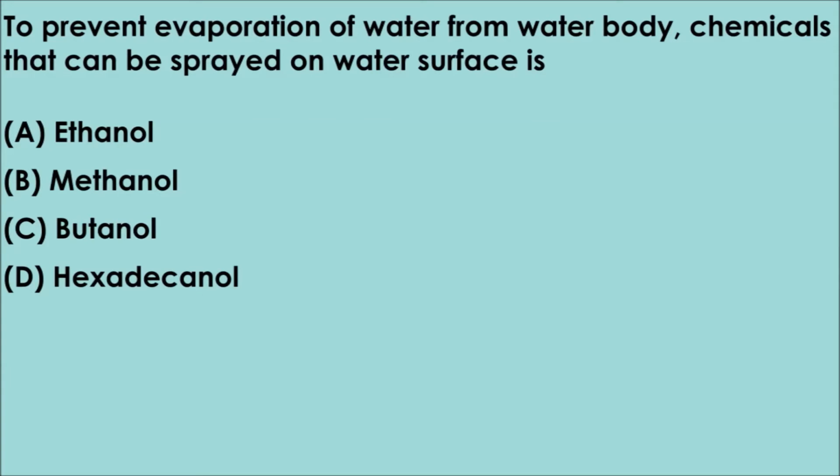Question 25. To prevent evaporation of water from water body, chemicals that can be sprayed on water surface is option A, ethanol, option B, methanol, option C, butanol, option D, hexadecanol. The correct answer is option D, hexadecanol.